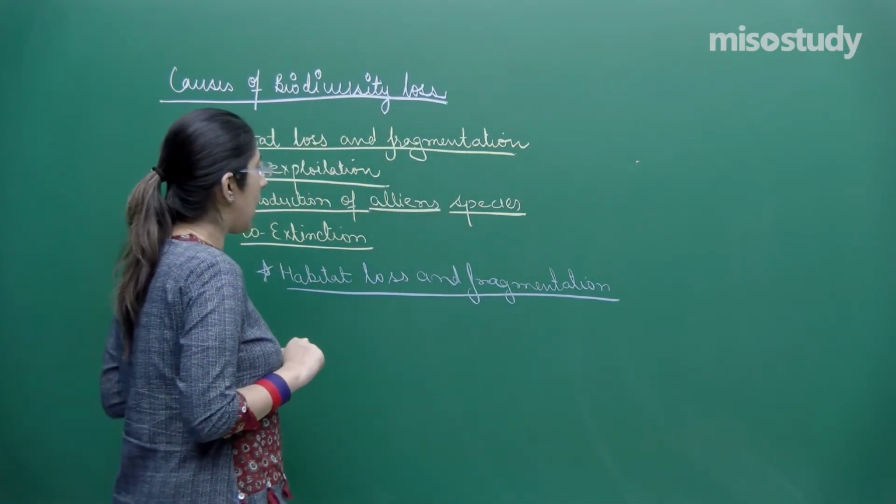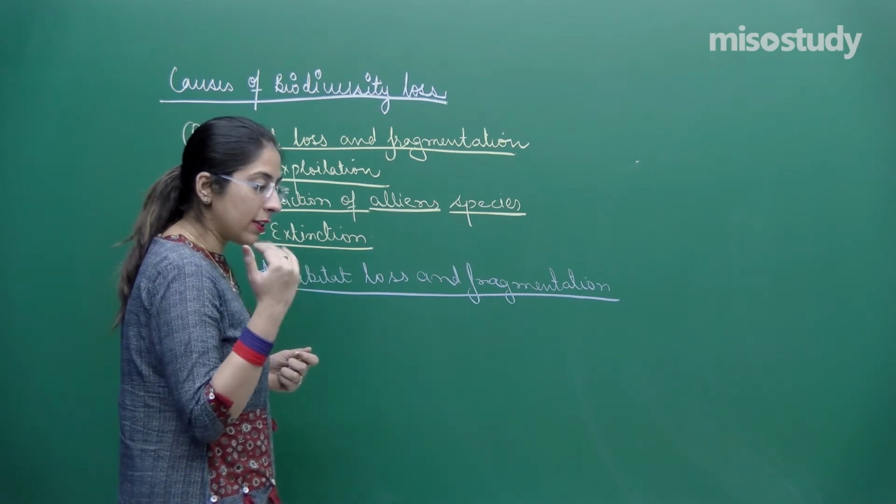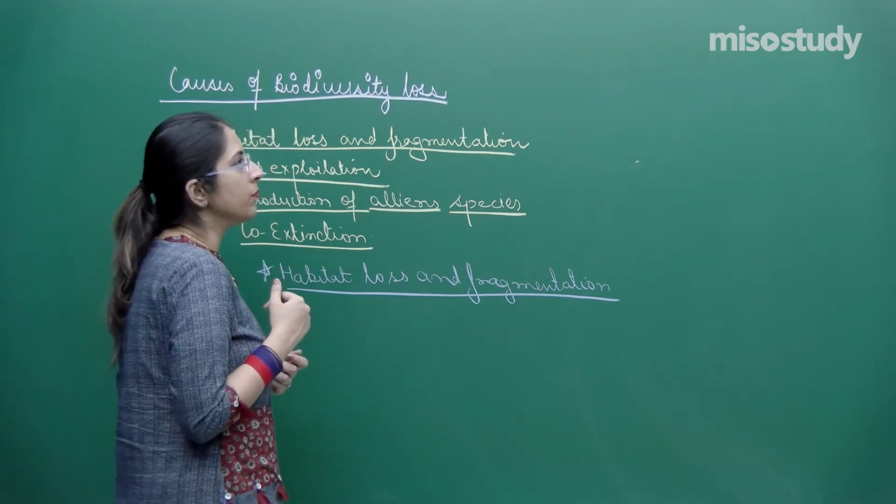So this is called habitat loss, and normally a tree is what? A tree is a habitat of many species.